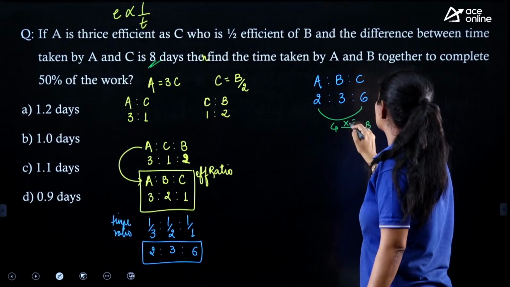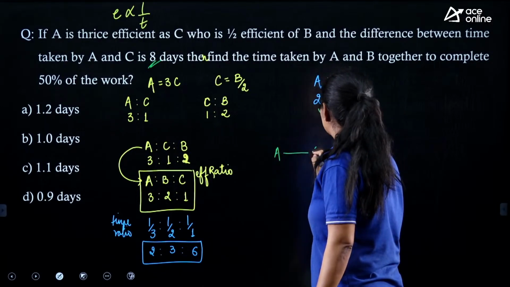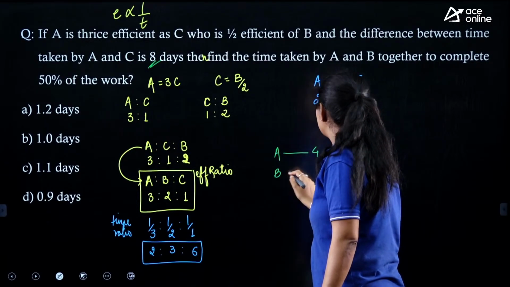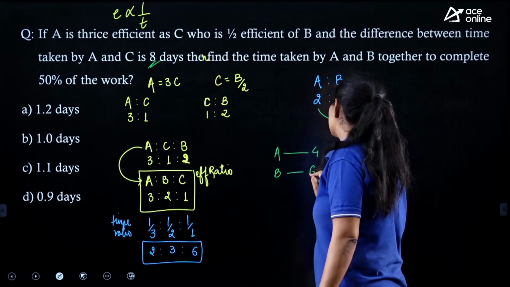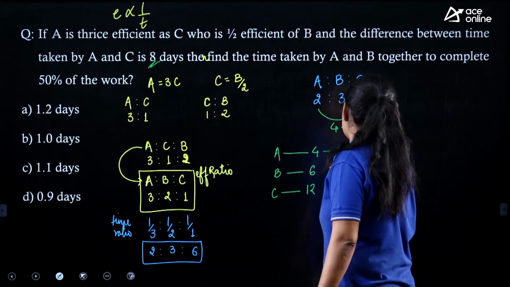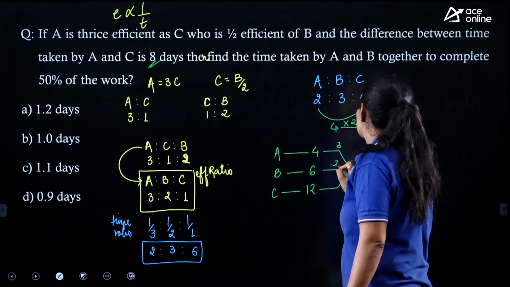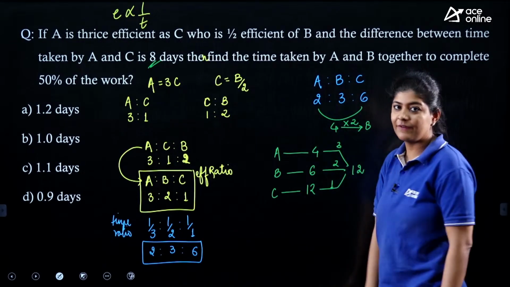That means it is a multiple of 2. So we can say that A is taking 4 days to complete the work, B is taking 6 days, and C is taking 12 days to complete the work. The LCM that we got over here is 12, and the efficiencies are 3, 2 and 1.